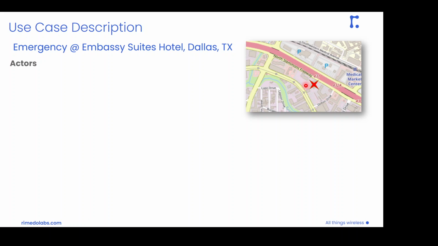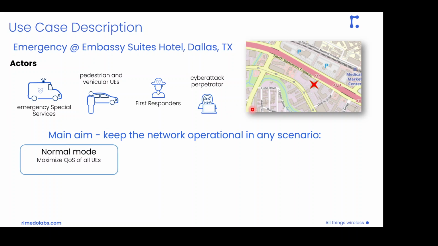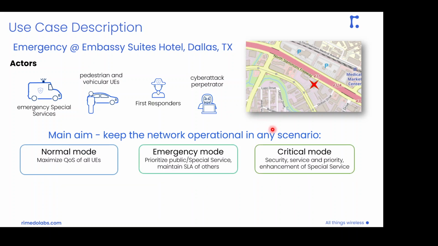The main actors here will be some emergency special services, the pedestrian and vehicular UEs, which are the conventional UEs, then the first responders, which will be high priority UEs, which activate to handle the emergency situation, and a cyber attack perpetrator, which will try to disturb the normal operation of our network via a denial of service attack. And our main aim here will be to keep our network operational in any scenario.